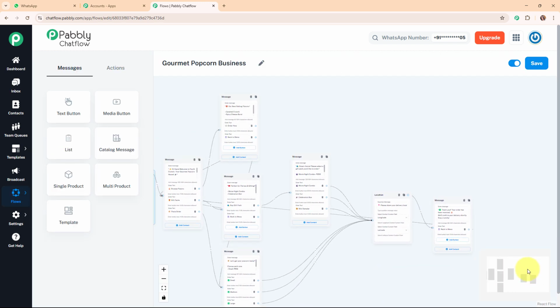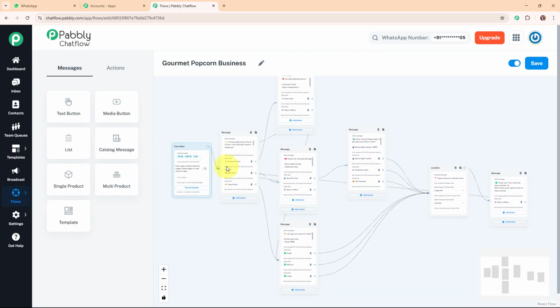And now here let me summarize the entire chatbot that we just created. So here we have selected trigger as keywords, and then we have sent a hi message to our customer with the quick reply buttons as browse flavors, gift packs and place order. And then we have set up this WhatsApp chatbot for each of the quick reply buttons, where I've added best selling flavors for the browse flavors, best selling gift packs for this gift packs with the quick reply buttons as buy gift pack or back to menu.